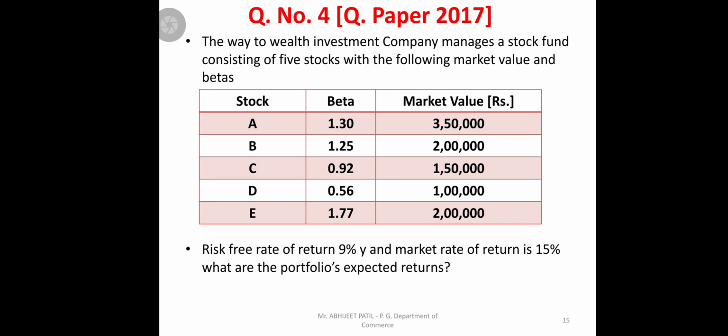Then the next question. This question appeared in the RCU question paper 2017 for 5 marks. Similar to what we solved in question number 3. See the question: Way to Wealth Investment Company manages a stock fund consisting of 5 stocks with the following market value and beta. Here they have given the company information. They are dealing with stocks, and the consisting information they gave is 5 stocks A, B, C, D, E. Their performance with beta, means how a stock compares to the market performance, and market value, means how much amount they invested in A, B, C, D and E.